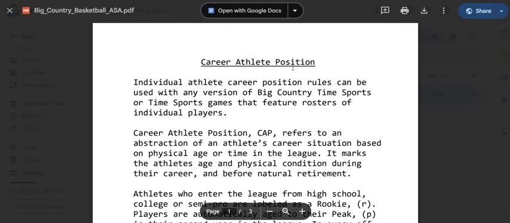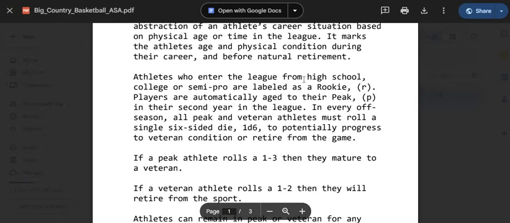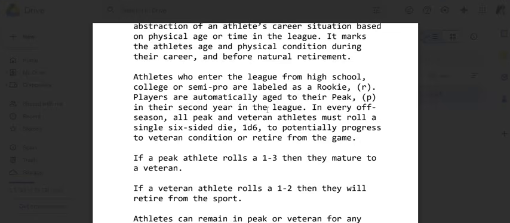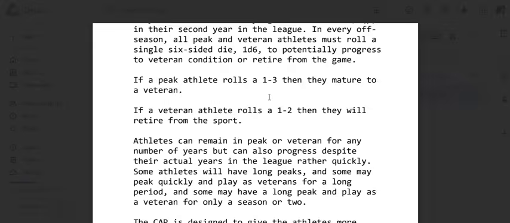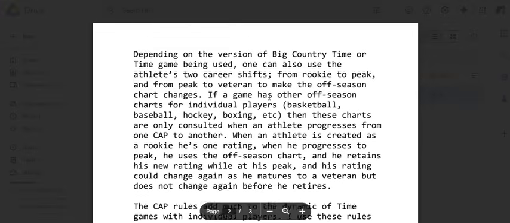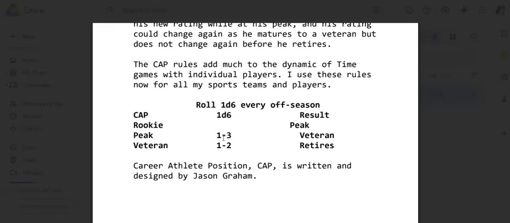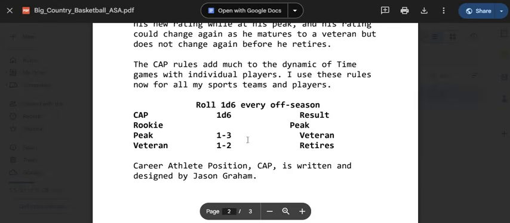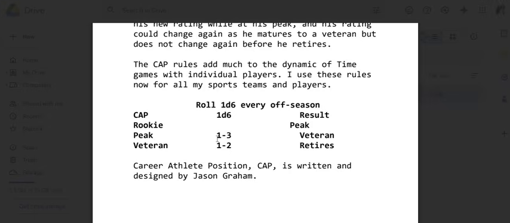Well, the CAP is career athlete position. This just indicates whether a player is in his rookie year, his peak years, or his veteran years, and how you go about transitioning them from one career position to the next. So rookies automatically in the second year become peak. In the off season, you'll roll a D6. If you roll a 1 through 3, those peak players will become veterans. If the player is a veteran, you roll a 1 or 2, that player will retire.